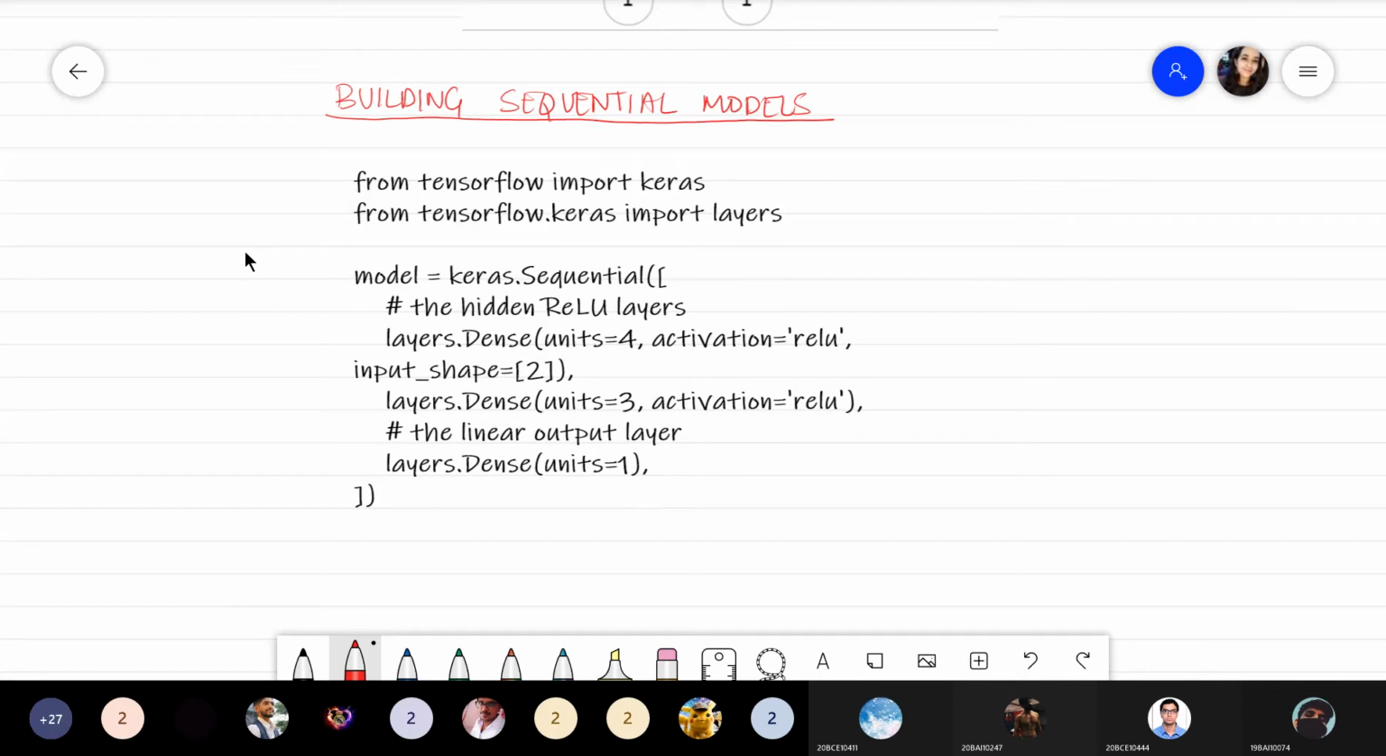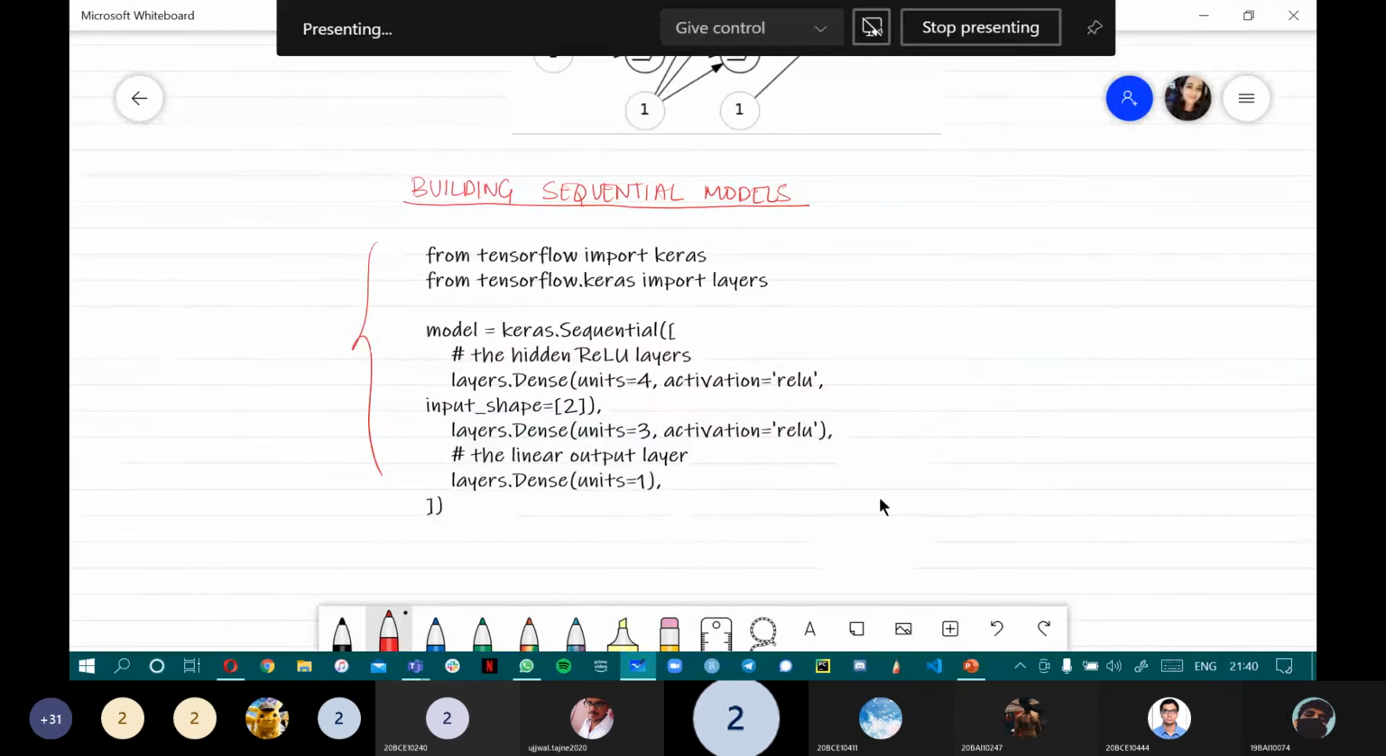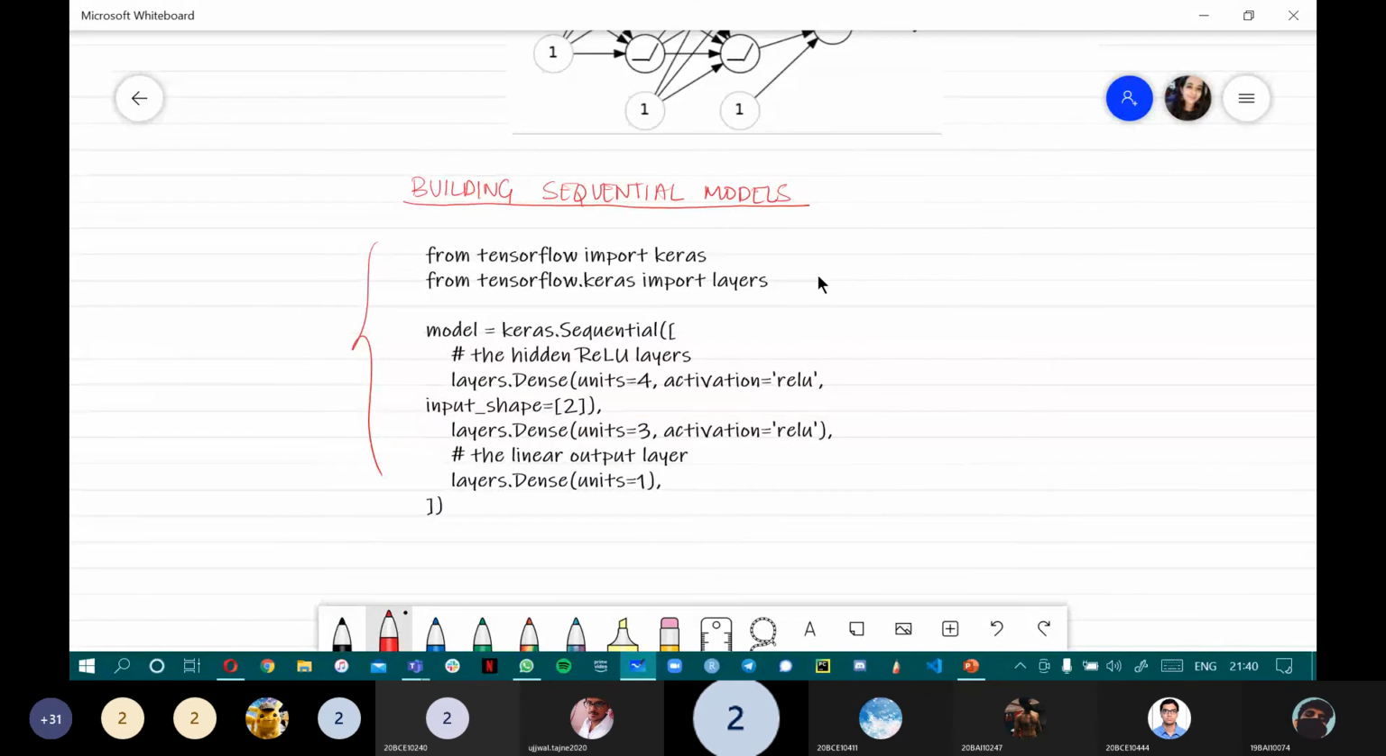Am I audible? I'm sorry, I got disconnected. Yeah, audible. Okay, all right. I'll just share my screen once again. I'll just keep my camera off for a bit because my internet is acting up.